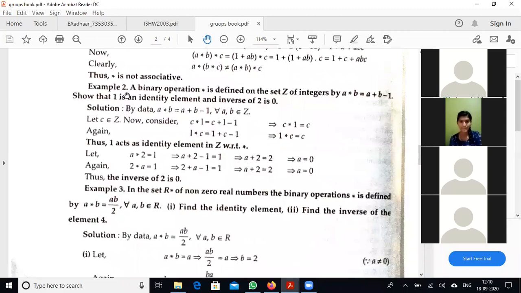Next, come to the second example. A binary operation star. Again, they take the binary operation star.